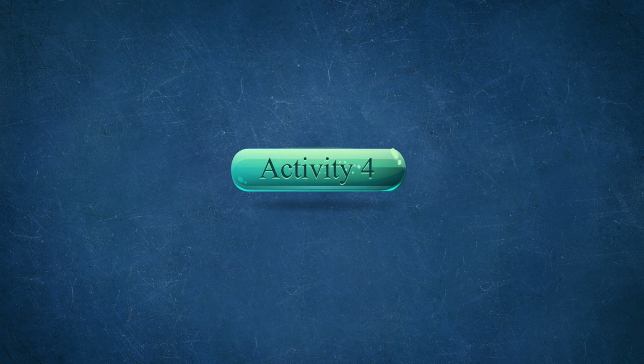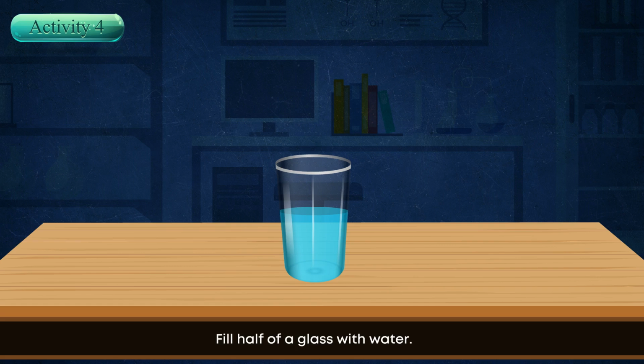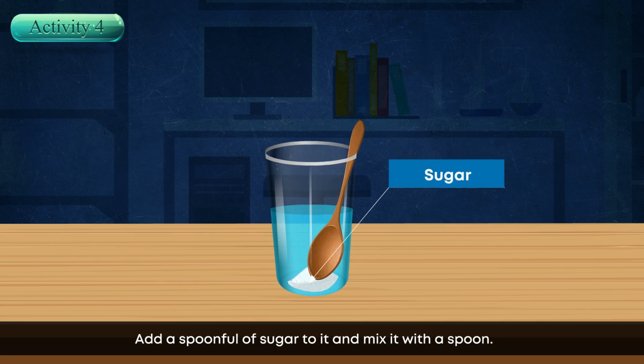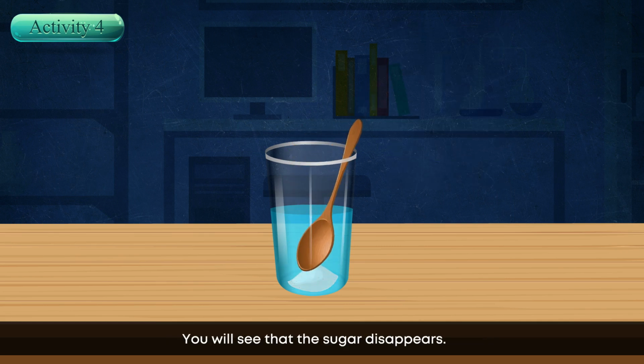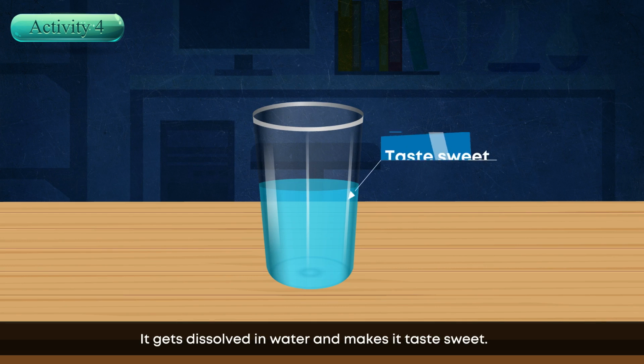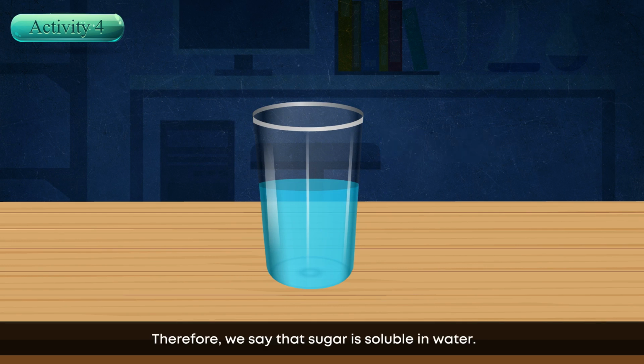Activity 4. Fill half of a glass with water. Add a spoonful of sugar to it and mix it with a spoon. You will see that the sugar disappears. It gets dissolved in water and makes it taste sweet. Therefore, we say that sugar is soluble in water.